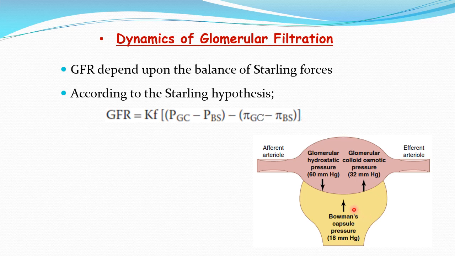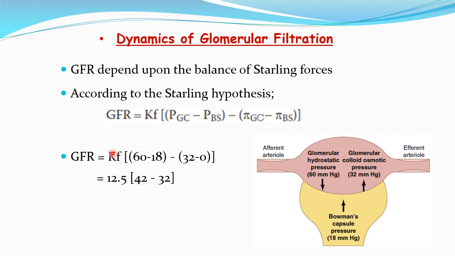So if you see the favoring forces, that is 60 millimeters of mercury, and the opposing forces are 32 plus 18, that is 50 millimeters of mercury. So the 60 millimeters of mercury is favoring the filtration, while the 32 plus 18, that is 50 millimeters of mercury, is opposing the filtration. So see the difference between this favoring force and this opposing force: it will come to 10 millimeters of mercury. So as per the formula, you will get this value.